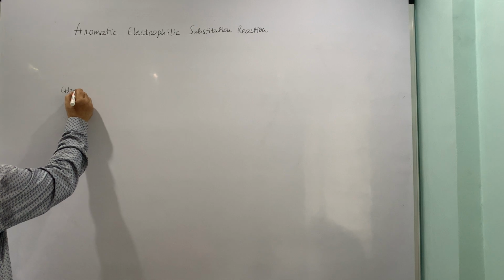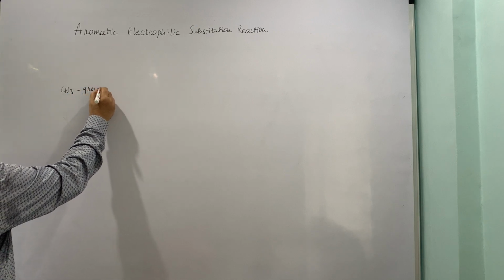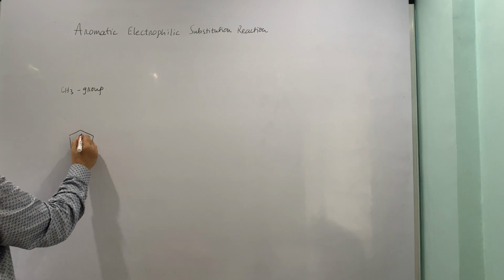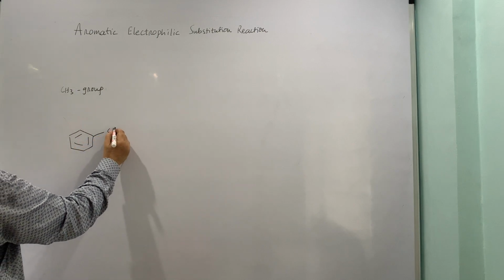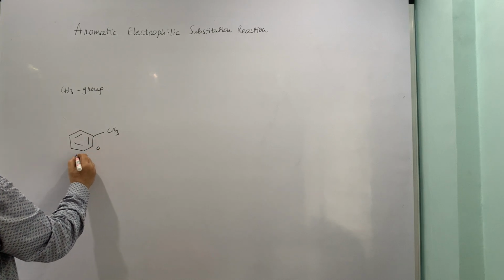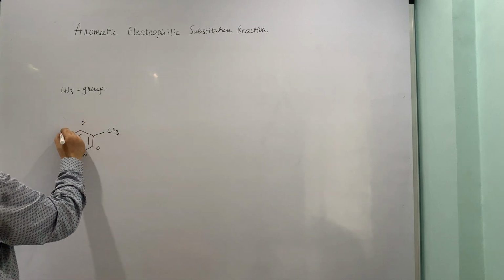Let us say I am talking about a CH3 group which is there on the aromatic ring, and we can have 3 positions with reference to this: ortho, meta and para. This is also ortho and meta.